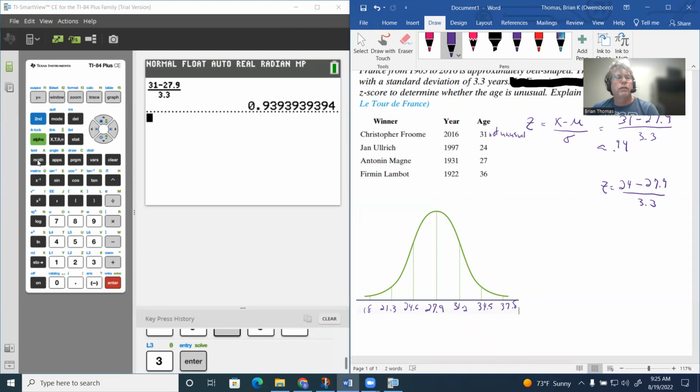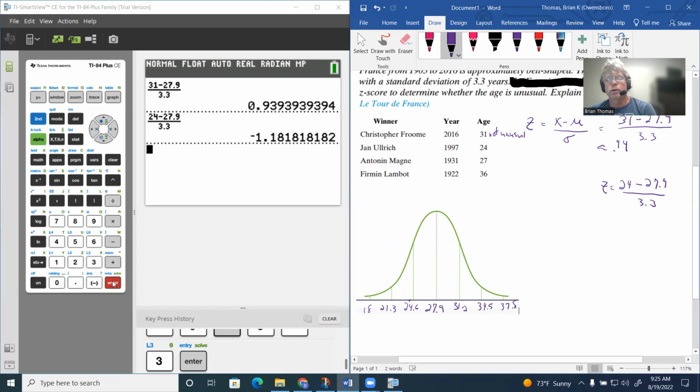So again, I'm going to use the alpha button, alpha F1, use the N over D button, and I'm just going to type the whole thing in. So 24 take away 27.9 and divide that by 3.3. Notice that we get a negative 1.18. So that means to move left of 27.9. So negative 1.18 would put us about right here, just to the other side of 24.